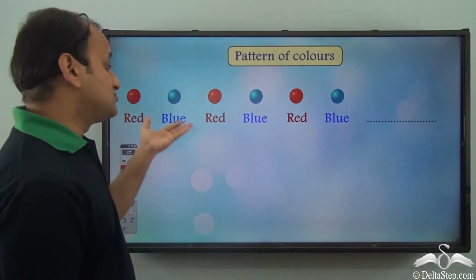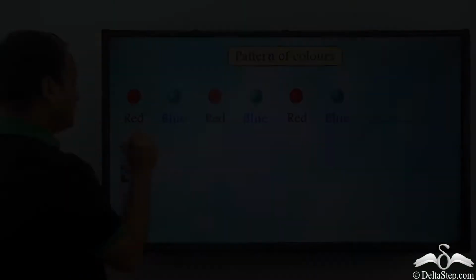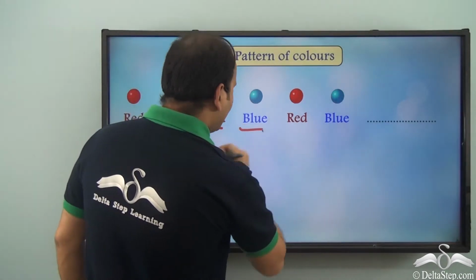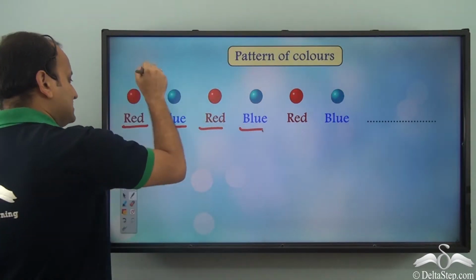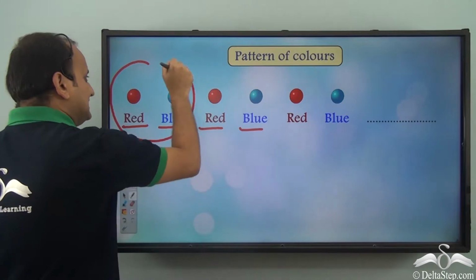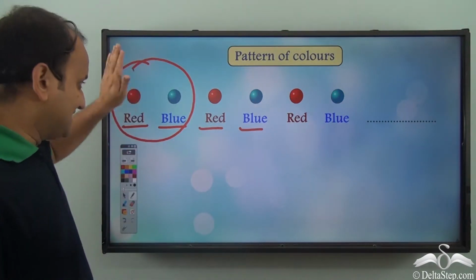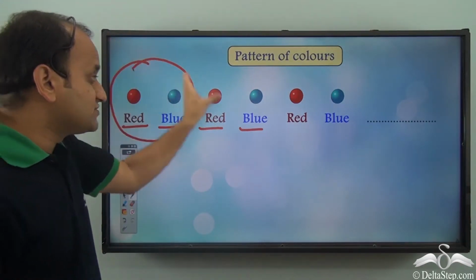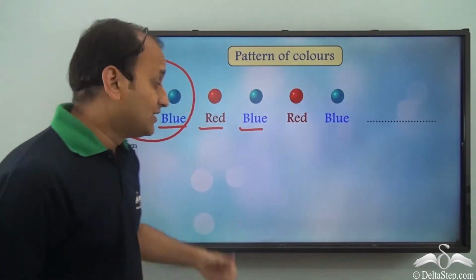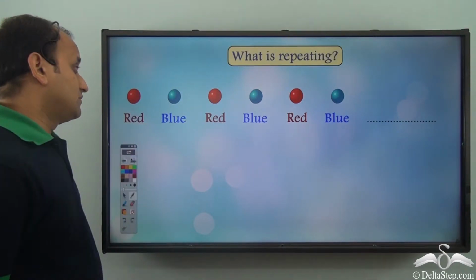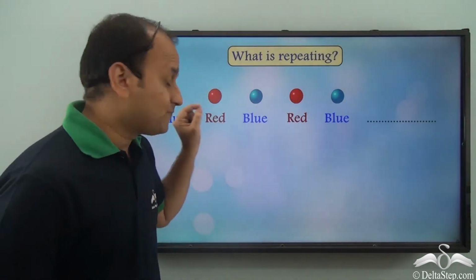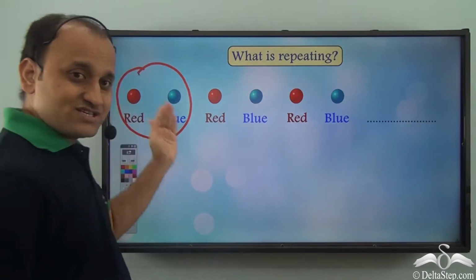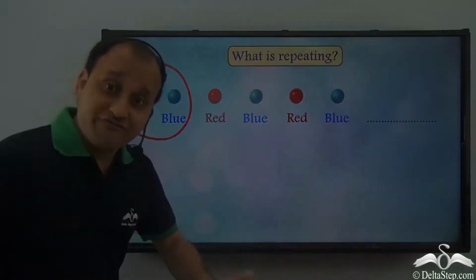So here we saw a pattern of colors. We had red, then a blue, red, blue again, and what did we see? We saw that this particular unit is the unit of repeat in this case. So we have a pair of red and blue which is repeating again and again. So what is repeating? Well, this unit is repeating, and this is what we call a unit of repeat.